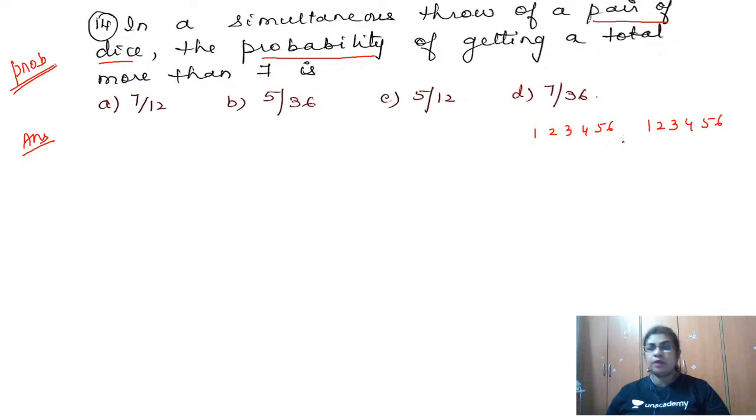Which is the least sum possible? 1 plus 1, it can be 2. Which is the highest sum possible? It is 12, 6 plus 6. You can't go beyond that. Understand and listen to this very useful trick carefully. Write the sums starting with the least sum, 2: 2, 3, 4, 5, 6, 7, 8, 9, 10, 11 and 12.